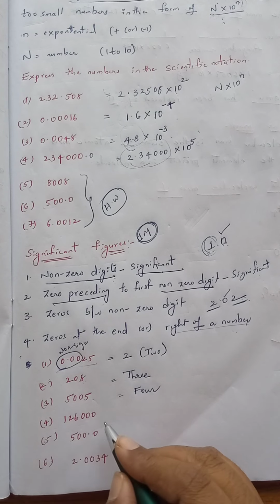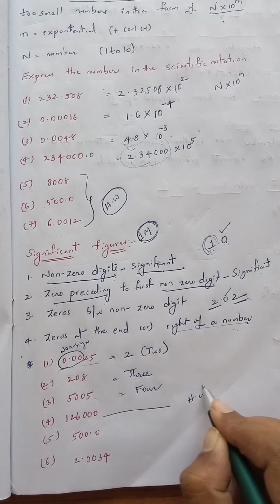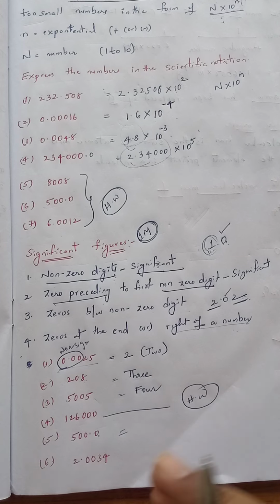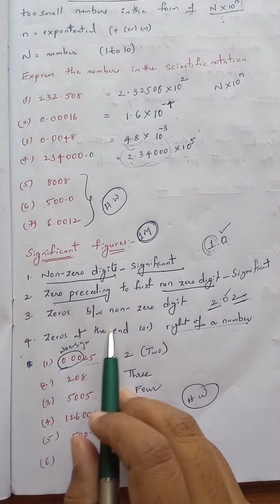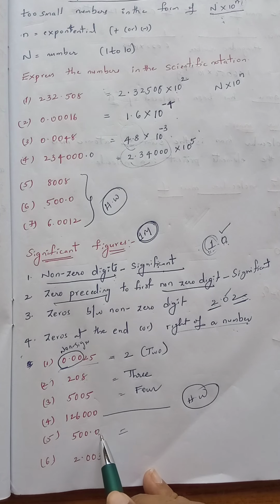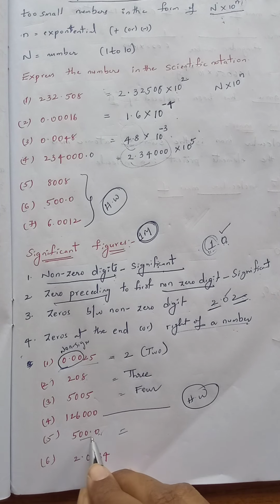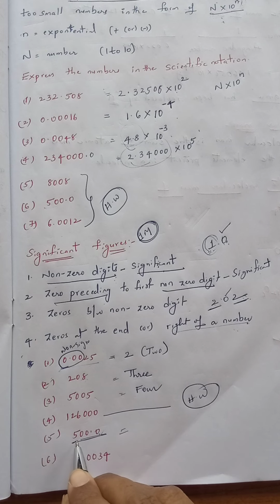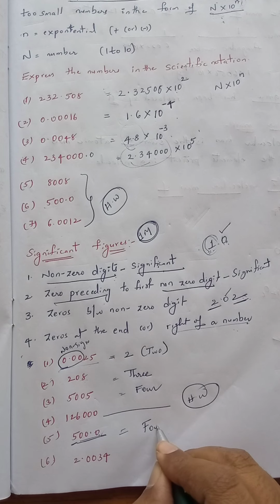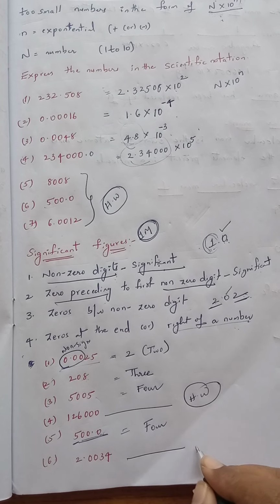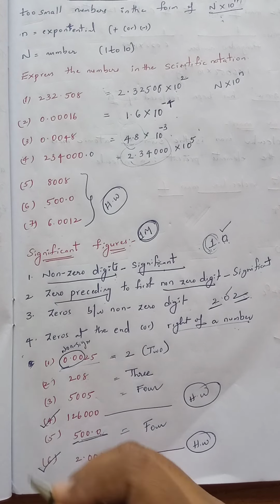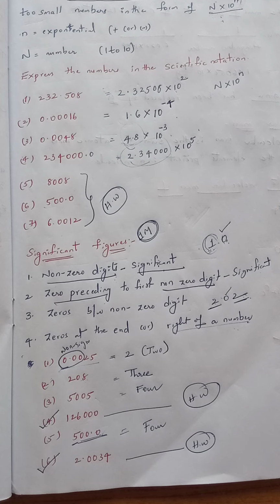And see, this is homework for you. This 0 is present at the extreme right side. So a 0 at the right of a number, at the end, is considered a significant figure. Now these 3 are significant figures and the non-zero digit is also considered a significant figure. Totally it has 4 significant figures. Like this, find out the total number of significant figures present in the 6th one and the 4th one. These 2 are homework for you.